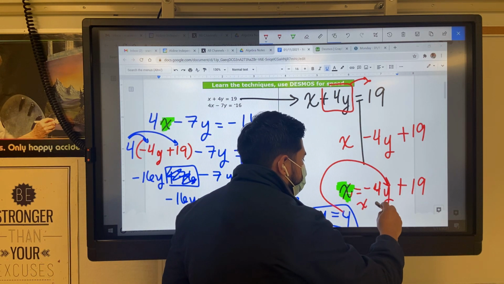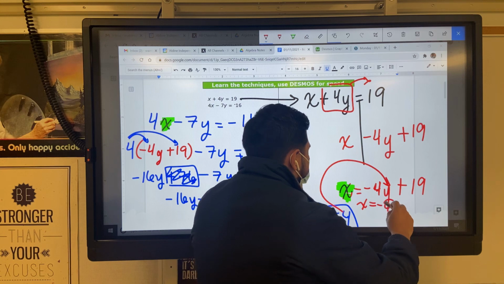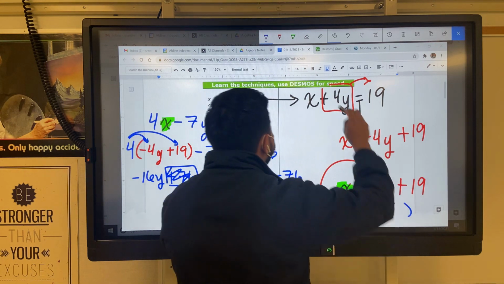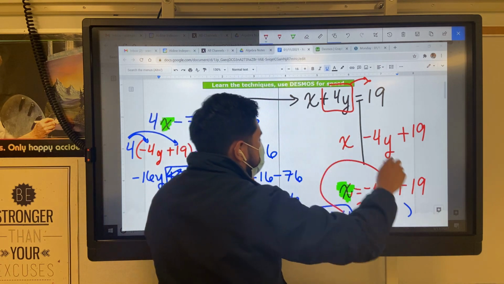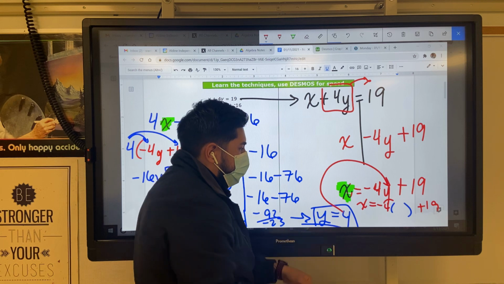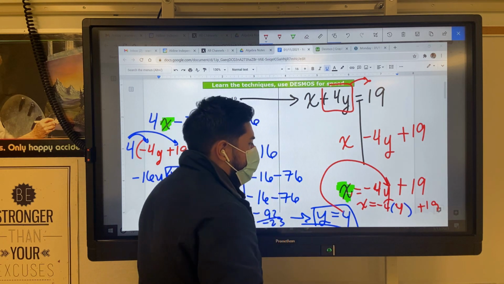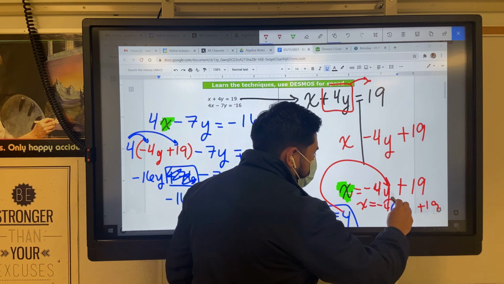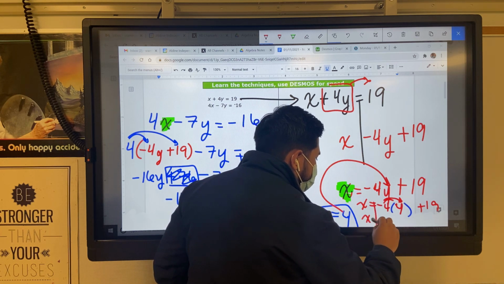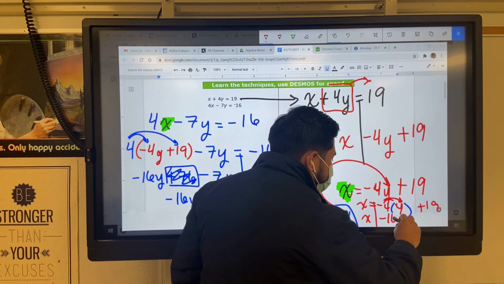So we got x equals negative 4, parentheses, because we're replacing the y plus 19. What's my y? We solved it for 4, and we start doing our good stuff. Negative 4 times 4, x equals negative 16.